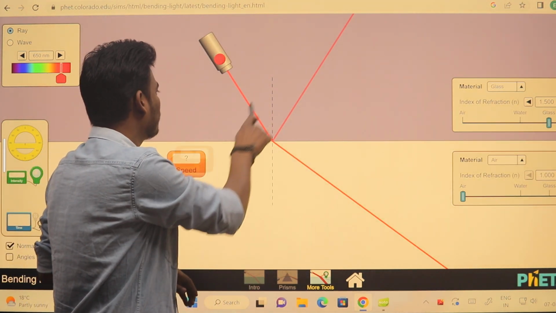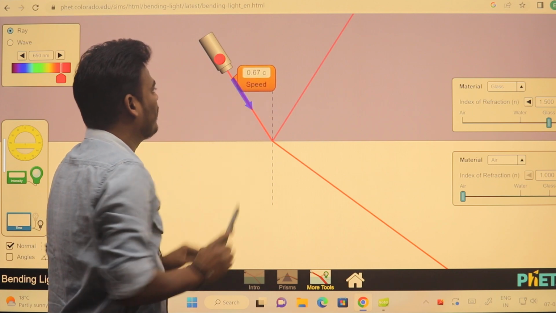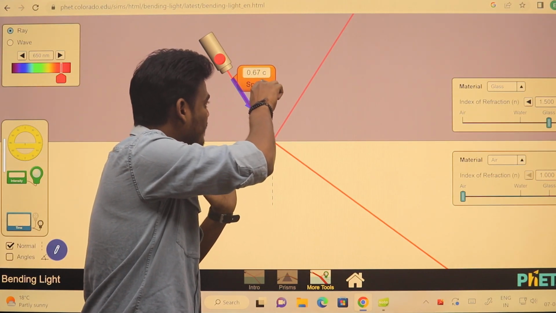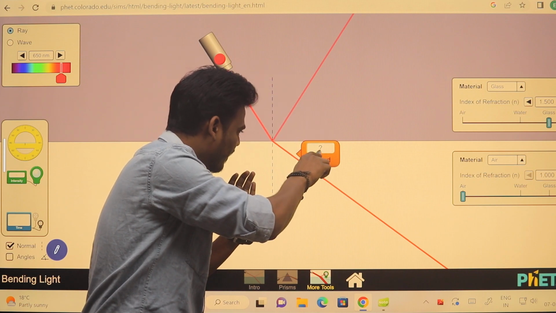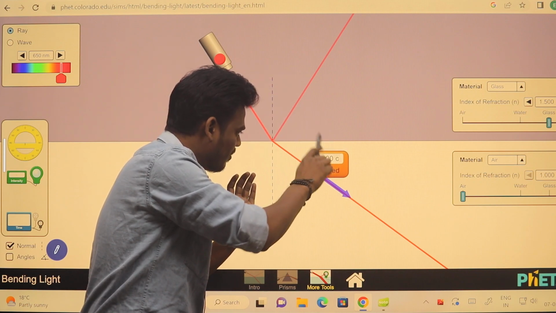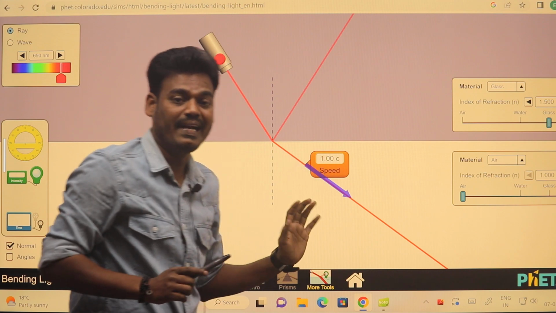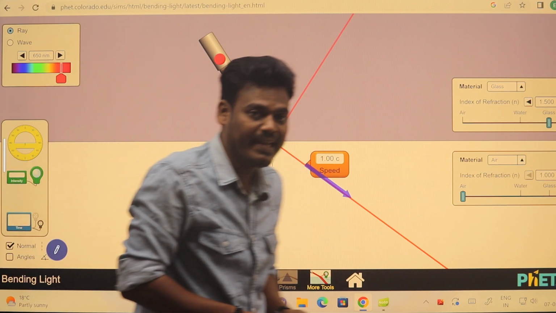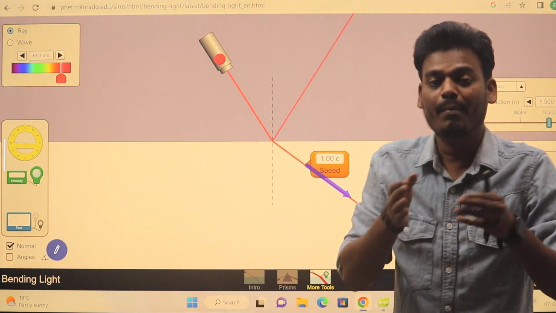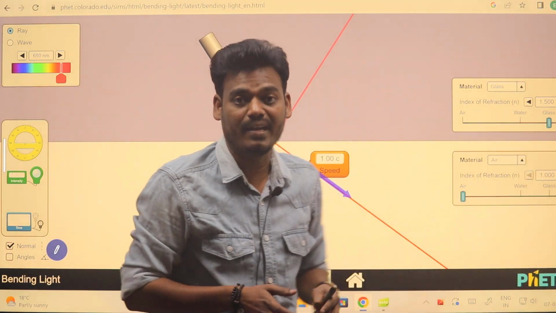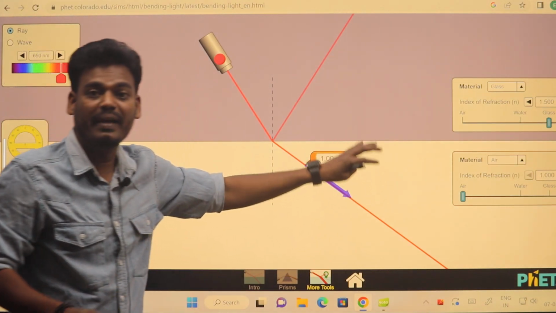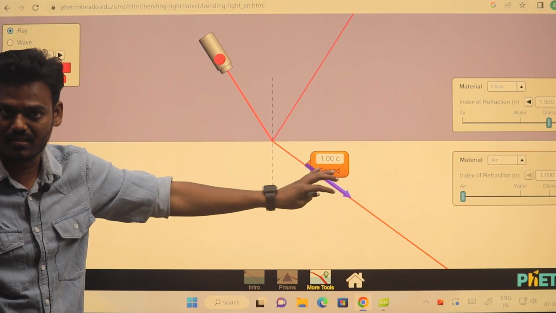So let's say using a speedometer, here the speed of light is 0.67 c. If I consider the speed of light in rarer medium, the speed of light is 1 c, that is 3 into 10 power 8 meter per second. So that indicates the change in speed causes refraction of light. The reason behind the refraction of light is just that the speed of light changes.